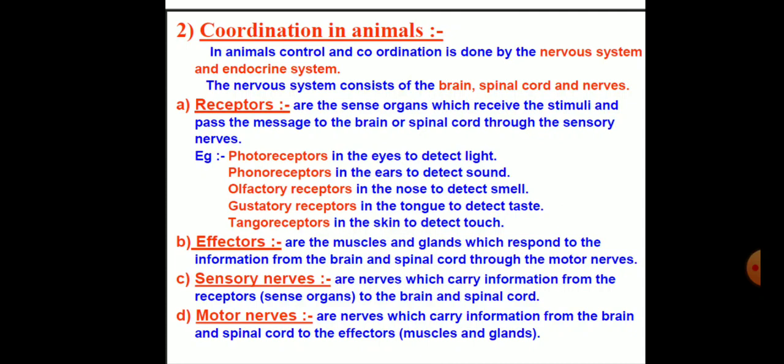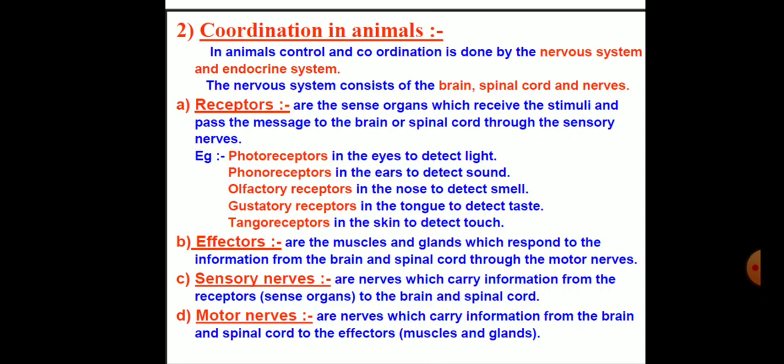Now the effectors. Effectors are the muscles and the glands which respond to the information from brain and the spinal cord through the motor nerve. In which we further include sensory nerves, the nerves which carry information from the receptors like sense organs to the brain and spinal cord. And one more, the motor nerves, which carry information from the brain and spinal cord to the effectors like muscles and the glands. And lastly, the conductors.